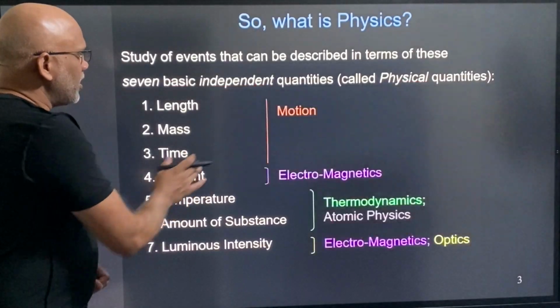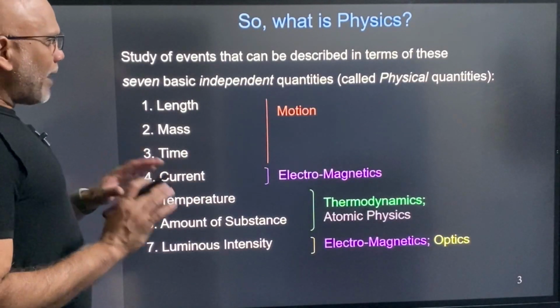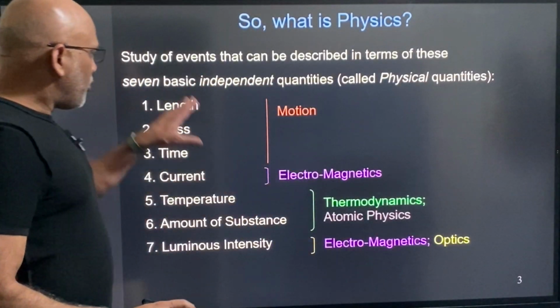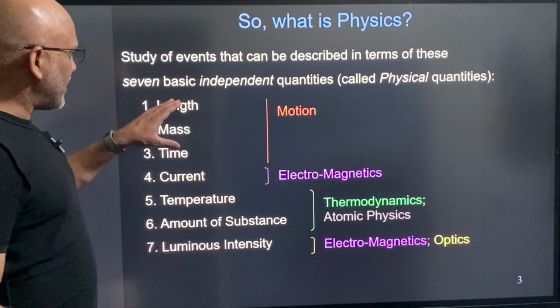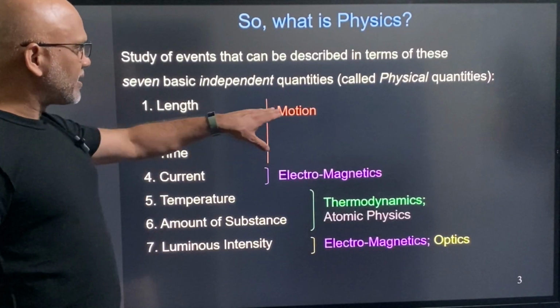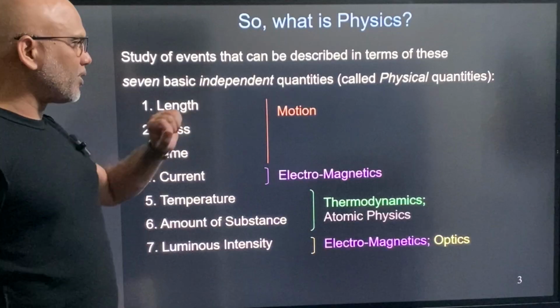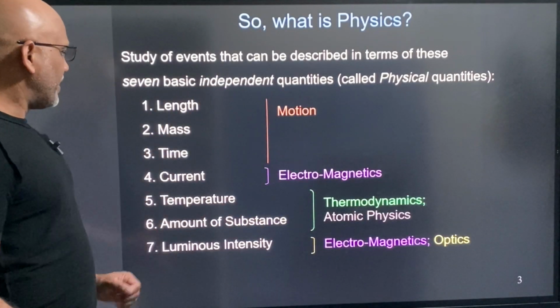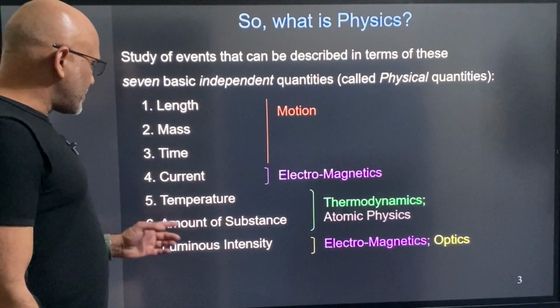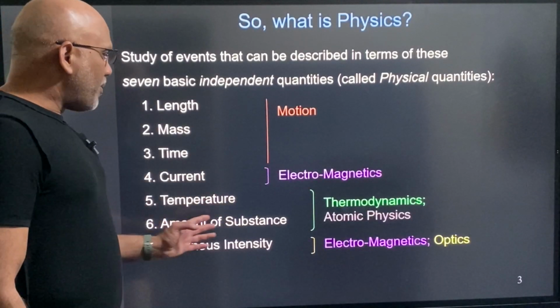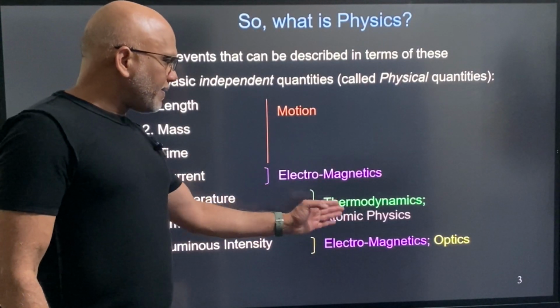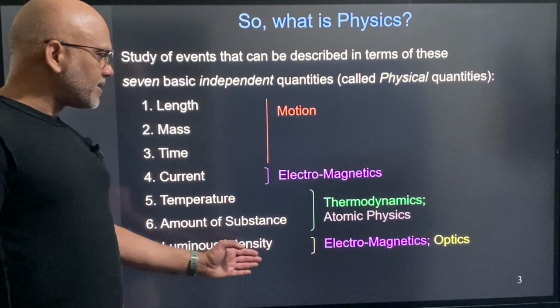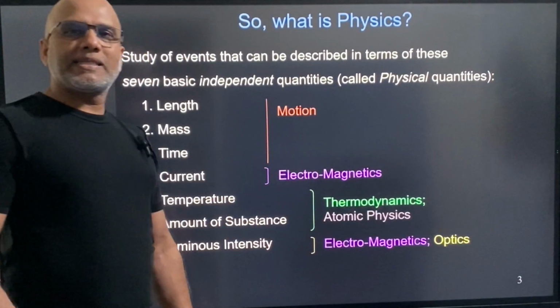All right. I wanted to give you a brief roadmap of where we will see these quantities. Length, mass, and time, we will start seeing in motion from the first chapter, but actually we'll see that throughout physics. Current comes in electromagnetics, temperature and amount of substance will come in thermodynamics and atomic physics, and luminous intensity will come in electromagnetics and optics.